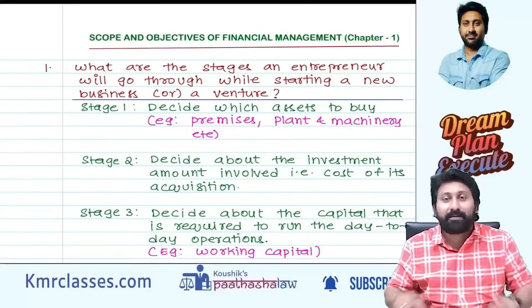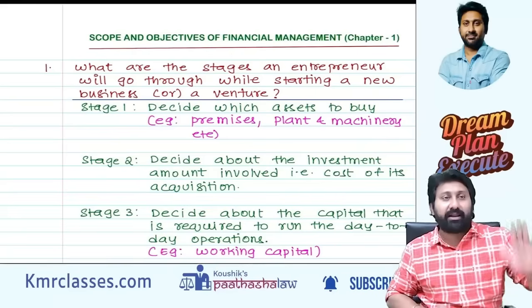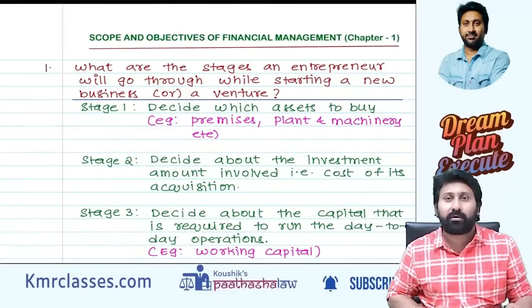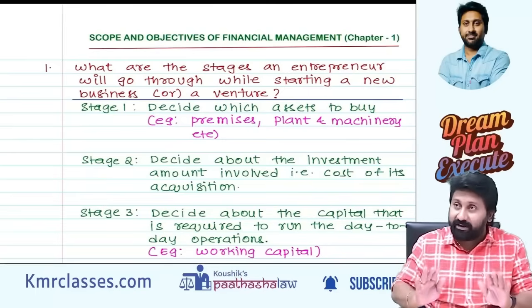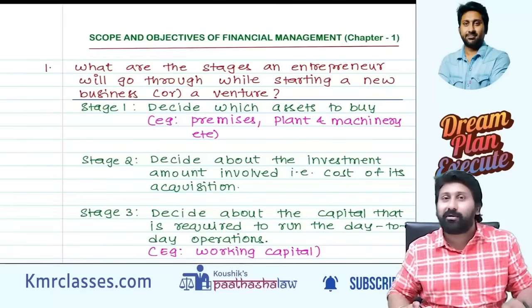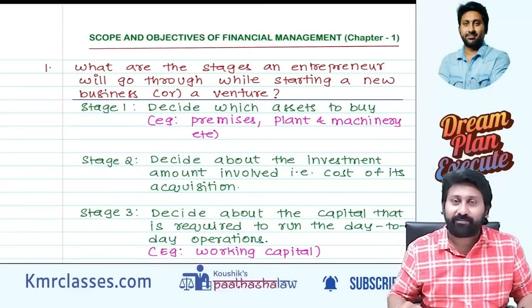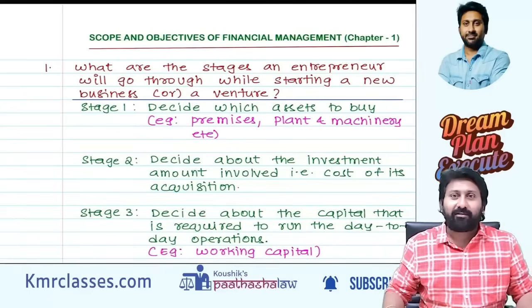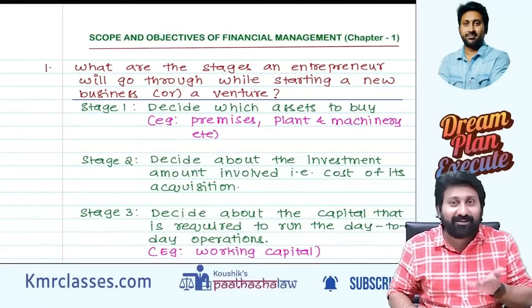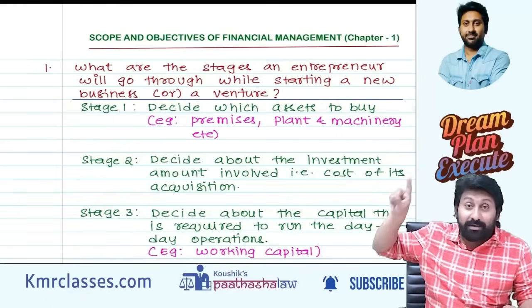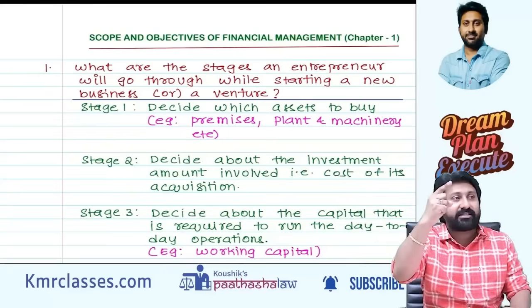Shall I tell an example? Listen carefully. I went to the bank. I said, give me a home loan. They said, how much? No, give me a home loan. The bank said, okay sir, how much will I give you? Give a home loan. Arey, how much will I give you? No, give a home loan. Whatever amount you want, you give me. Like that, we can't ask. Unless and until you have an idea about how much investment, that much financing only we should make.